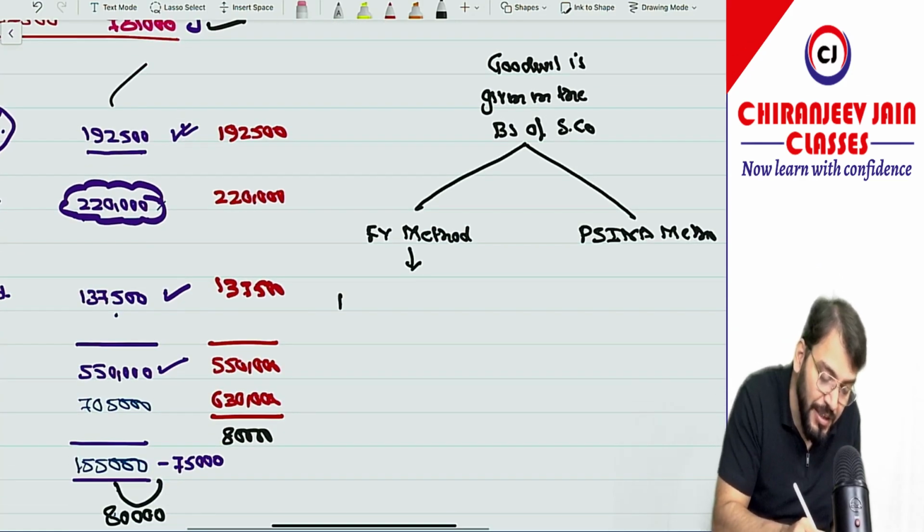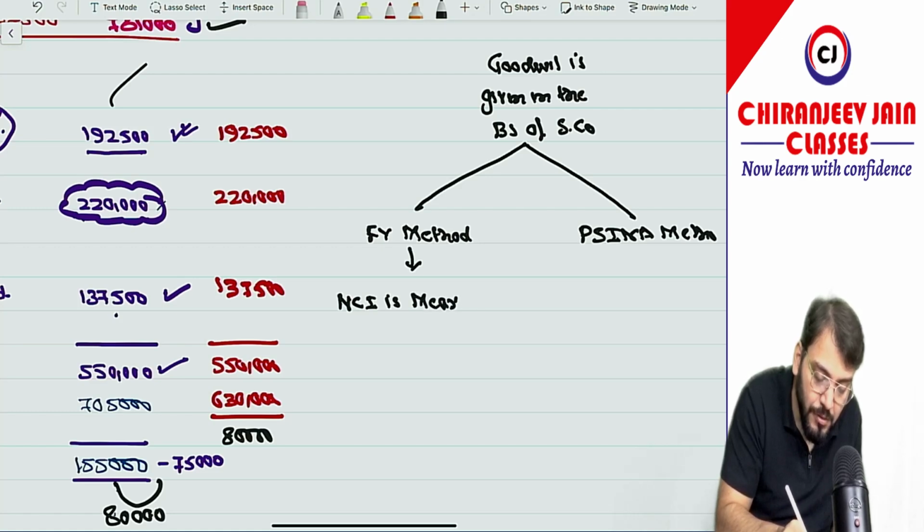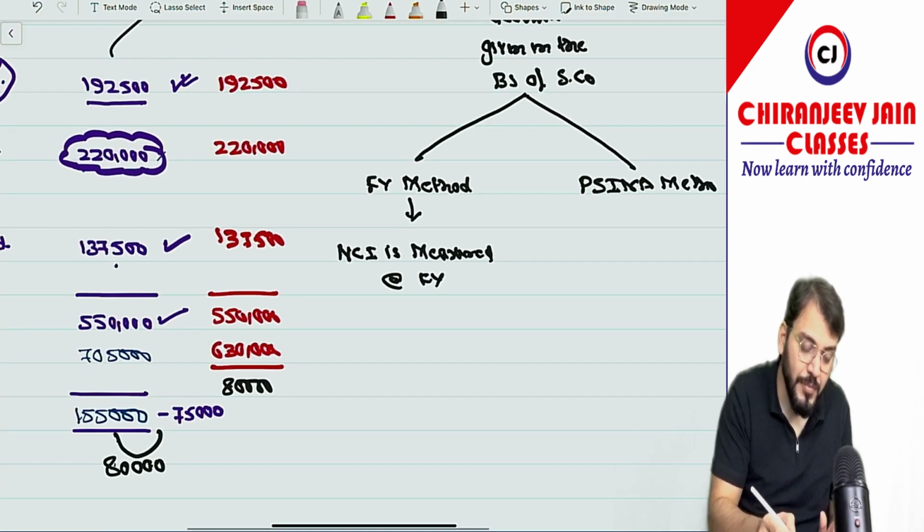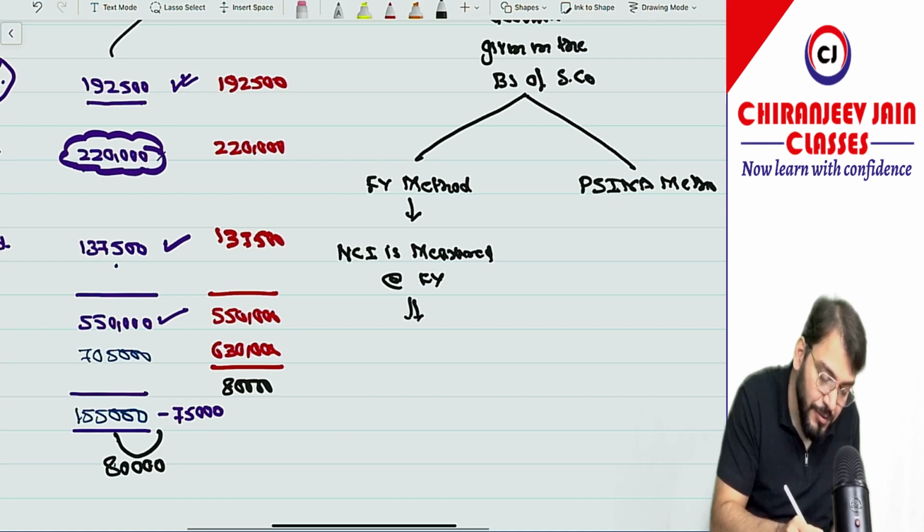In this case NCI is measured at fair value, correct? Ultimately, correct?